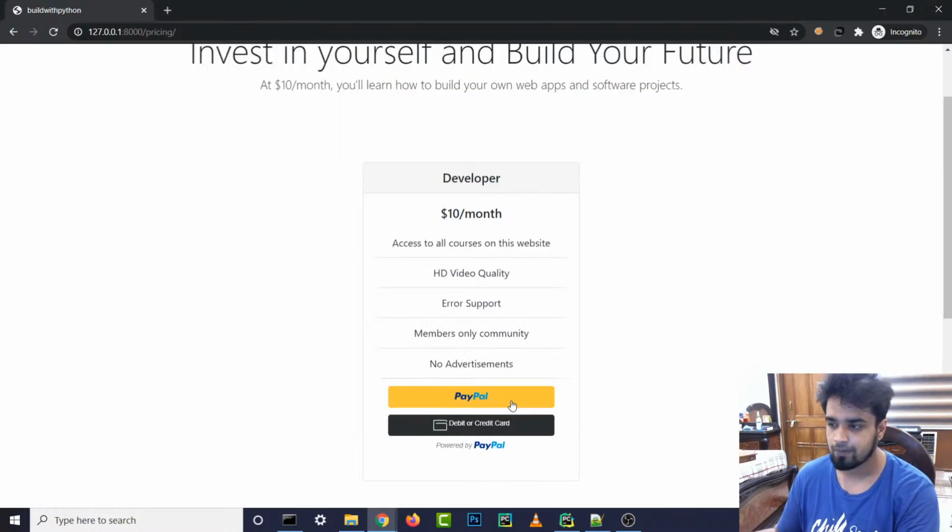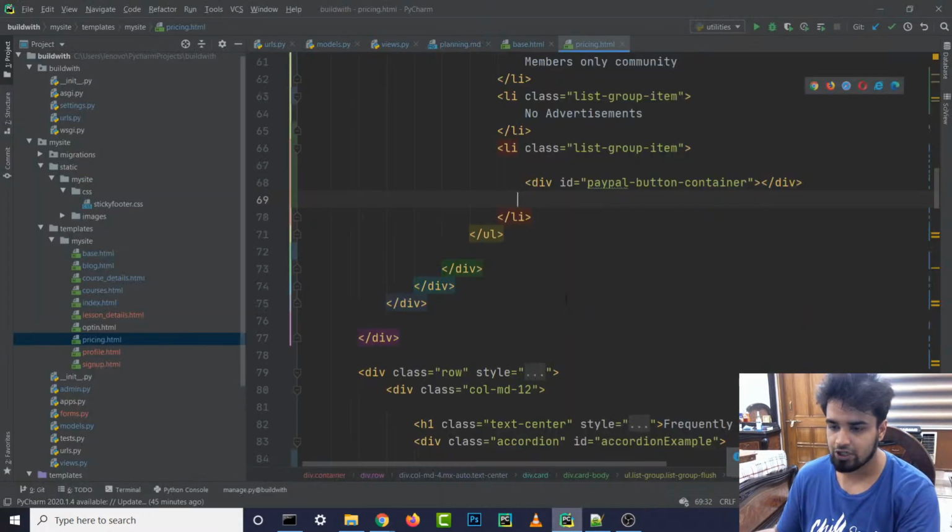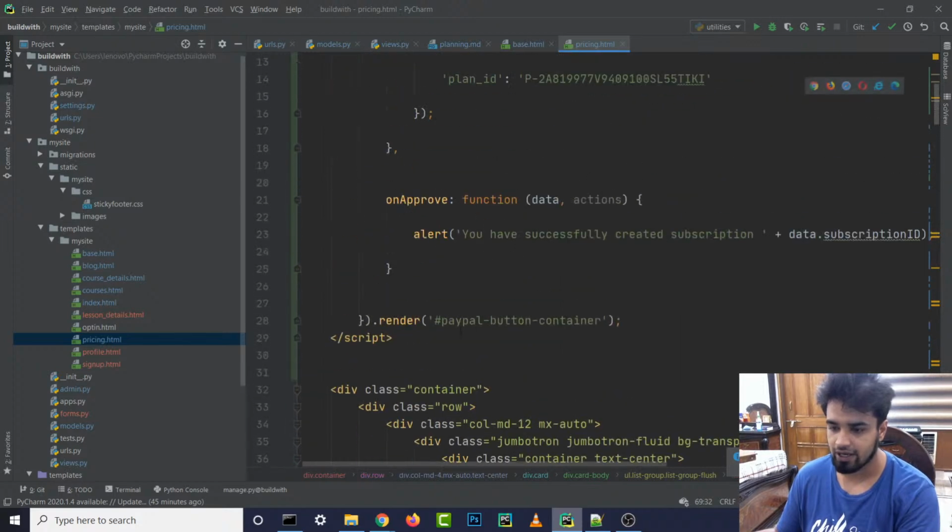Let's go to PayPal, and where is our window? It just disappeared. What's happening? Do we need to add all of this stuff just where we add our buttons? Let's see.